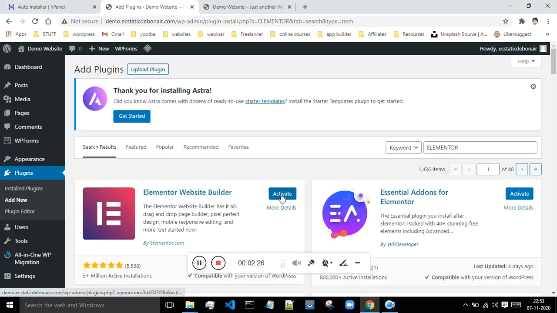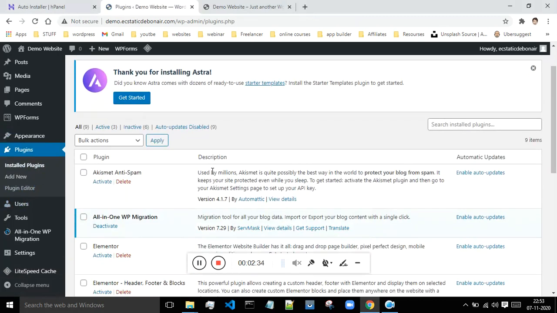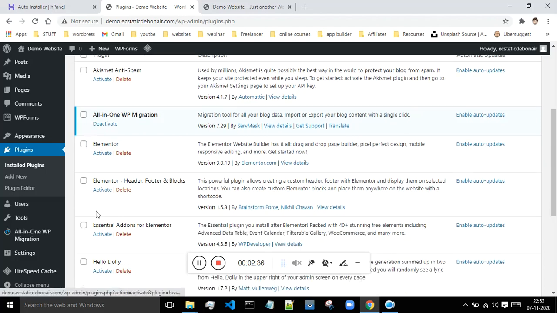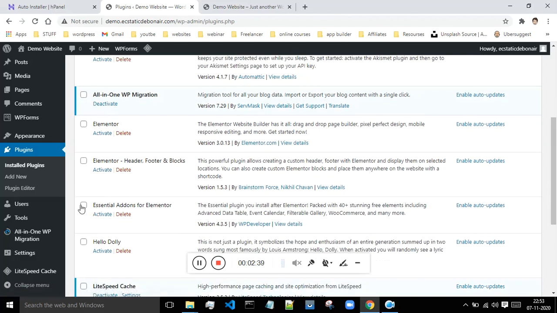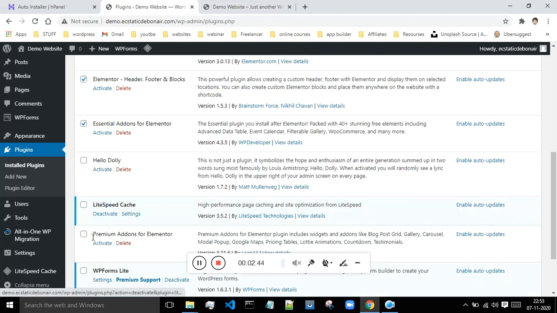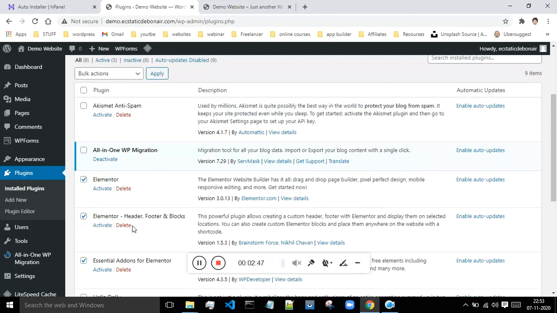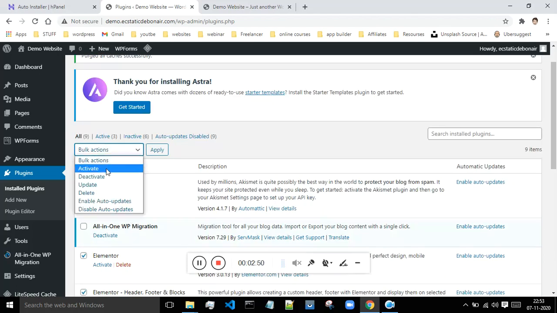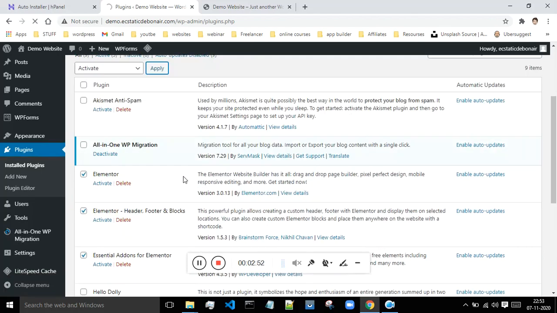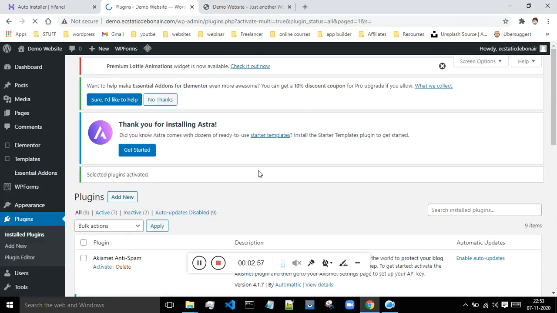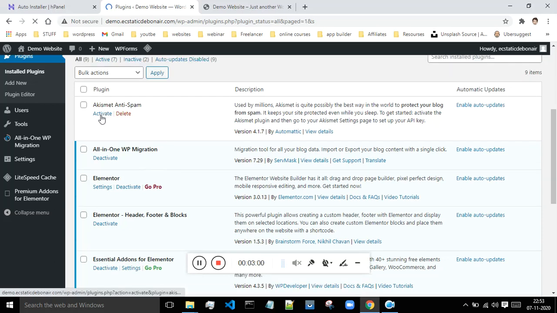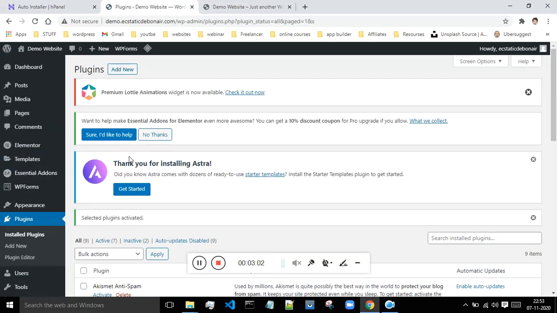You can just click on this activate and activate them one by one, or you can do one thing, just click on this installed plugins over here, and the number of these plugins which are installed over here, you will get these options. Okay, so these are some of the Elementor options which we have just now downloaded. Just do one thing, select all of them, and in the bulk action, click on activate and say apply. Okay, so all these plugins present over here will get activated all at once, or if you want to activate them one by one, then you can do that also. Just click on this activate button. Okay, so now this has been done.